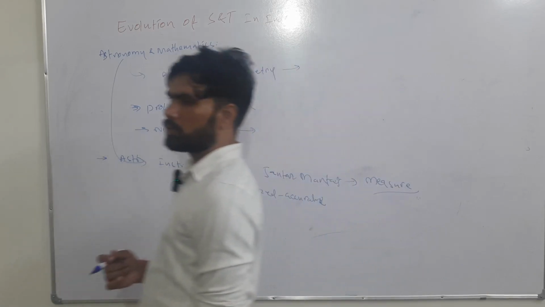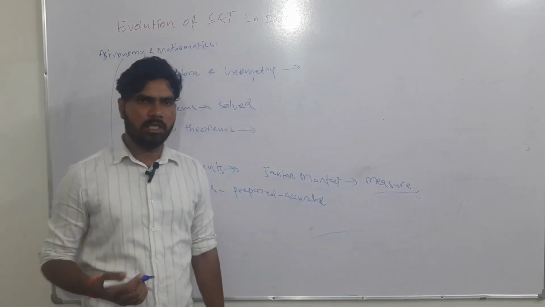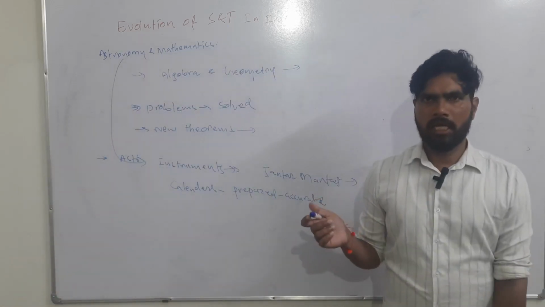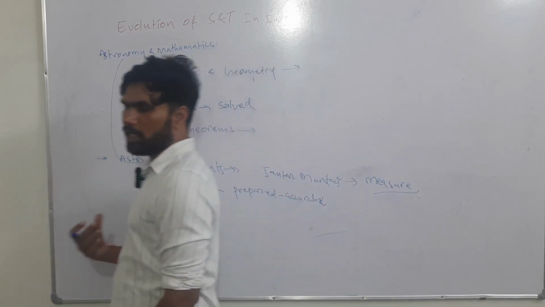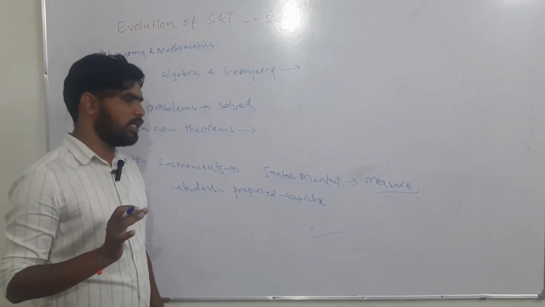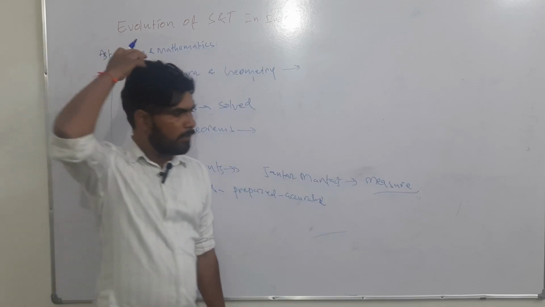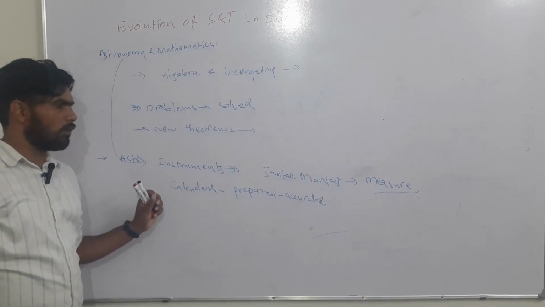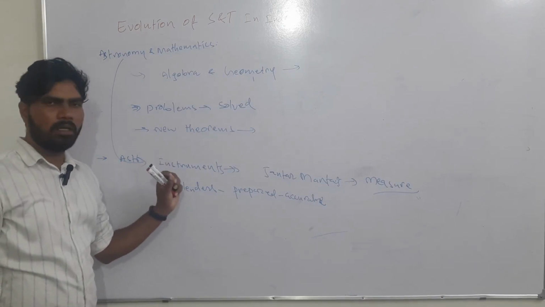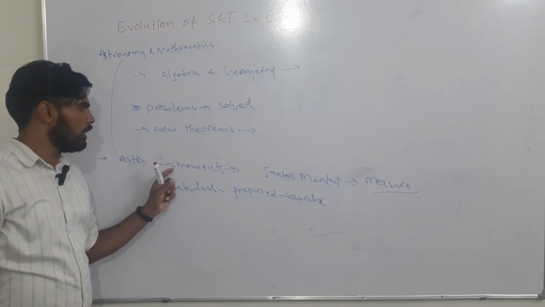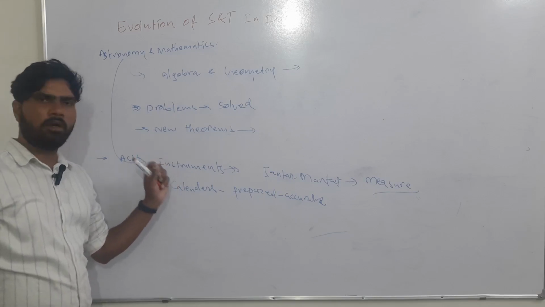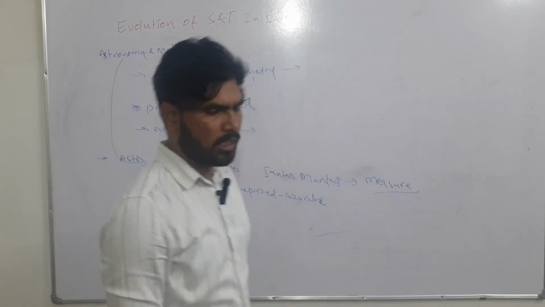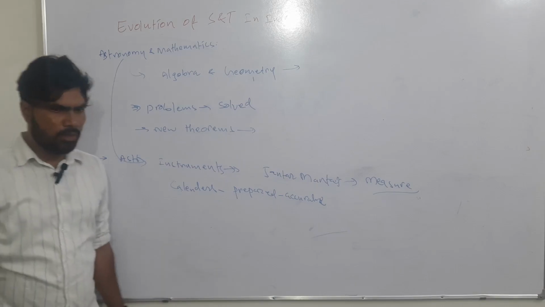Though presently for common practice we use the English calendar, known as the Gregorian calendar, officially the Indian government follows the Shaka calendar, which originated in the Shaka period in ancient time. In the medieval period also calendars and astronomical instruments were prepared very accurately. These are the developments in mathematics and astronomy.